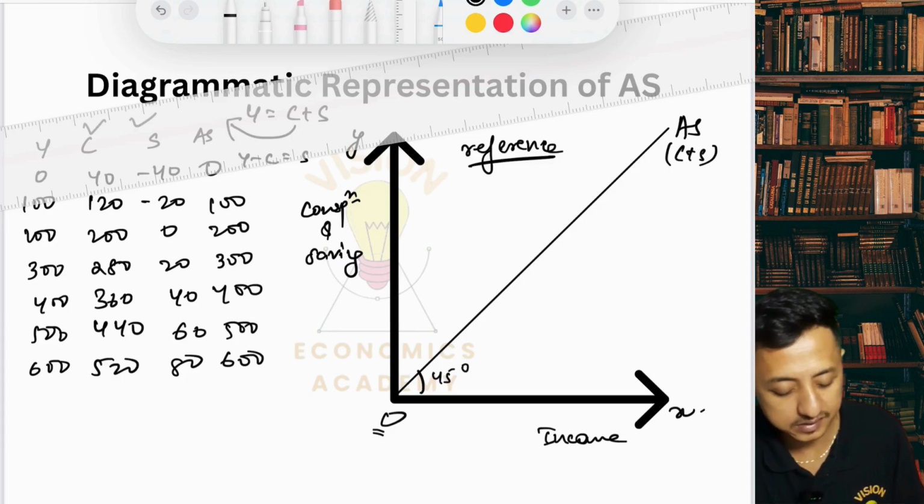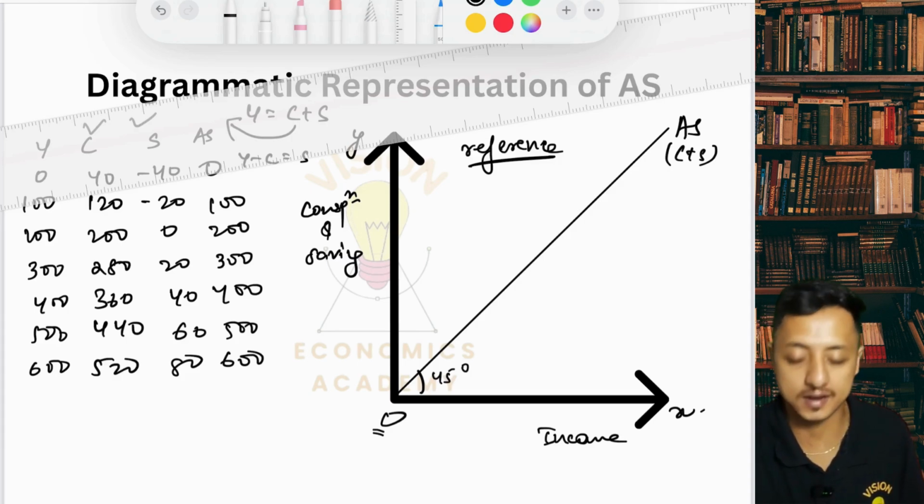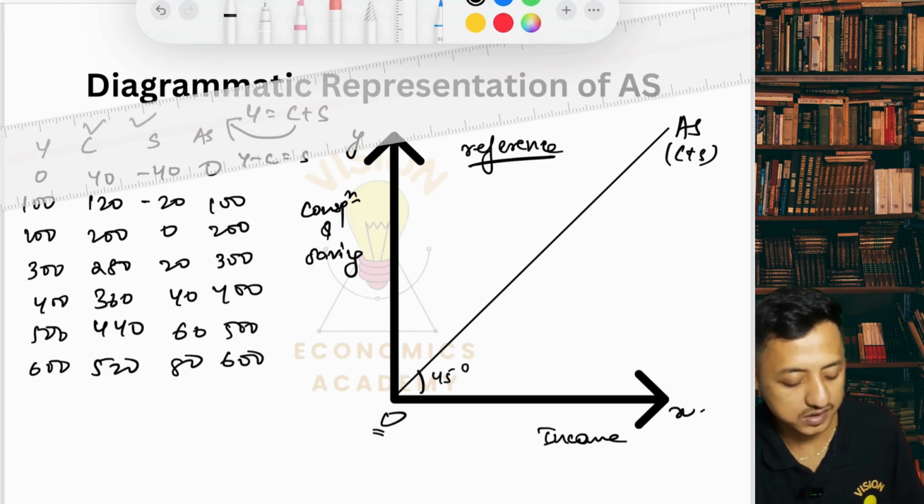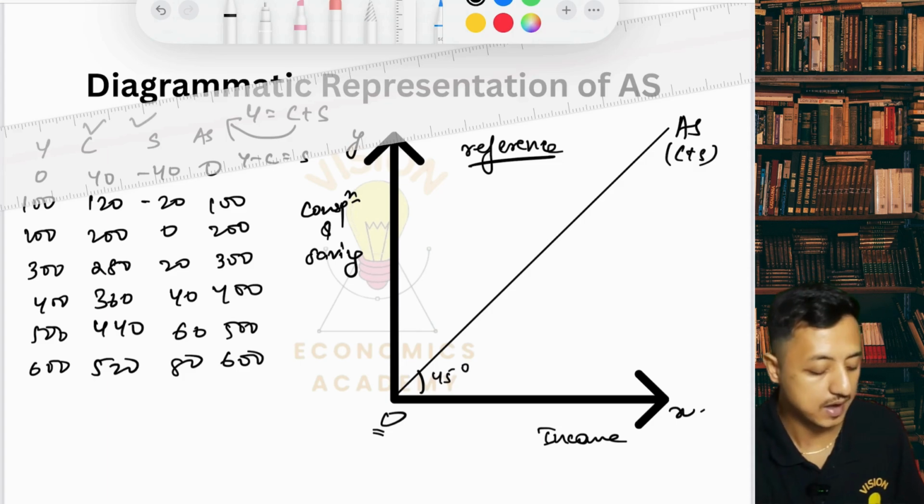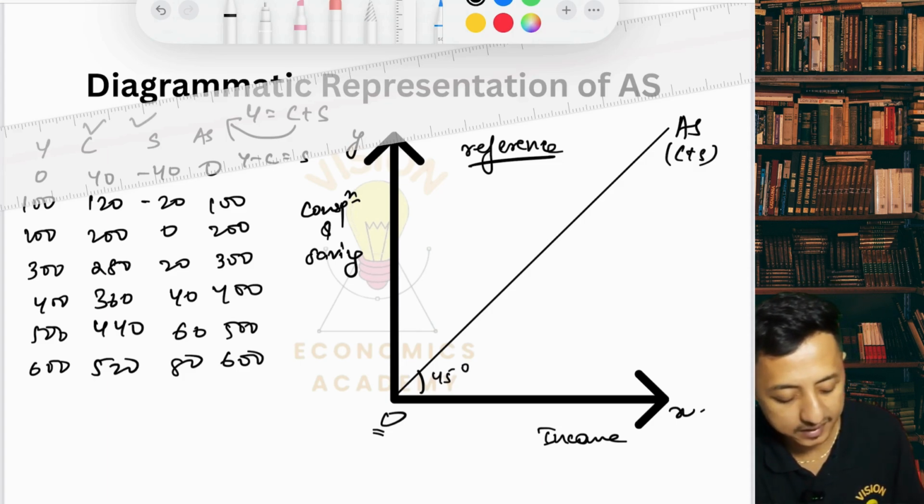So this is the 45-degree line which shows that, right? So it divides each of these axes into equal halves. At every point of the aggregate supply curve, consumption is equal to income.